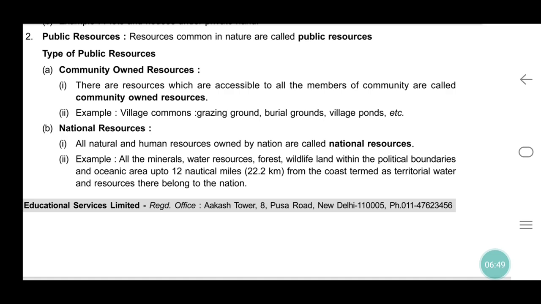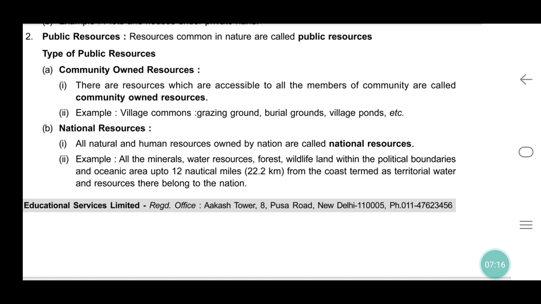Next is a village. Examples of community-owned resources: village common, grazing ground, burial ground, village ponds. National resources: resources owned by the nation are called national resources. All the minerals, water resources, forest, wildlife, land within the political boundaries, and oceanic area up to 12 nautical miles.